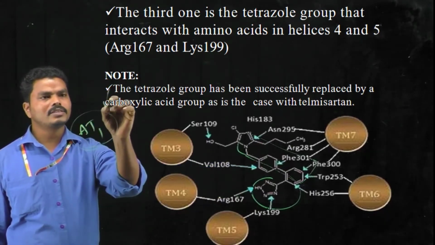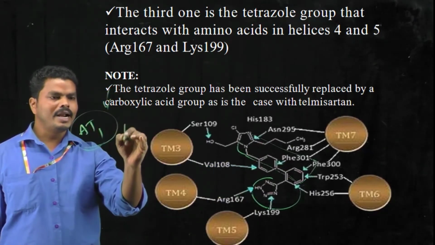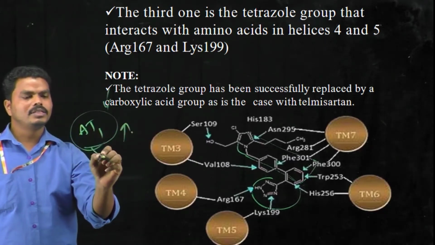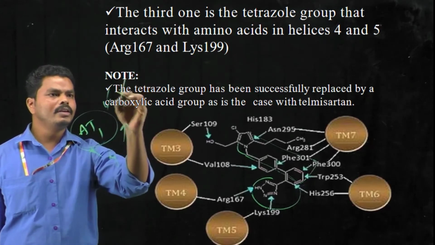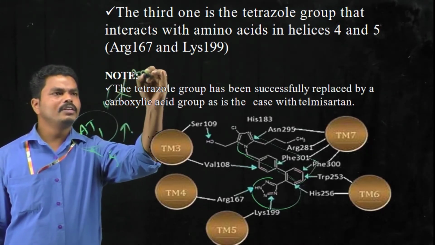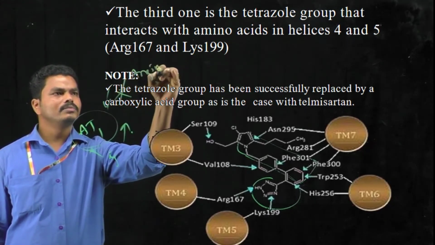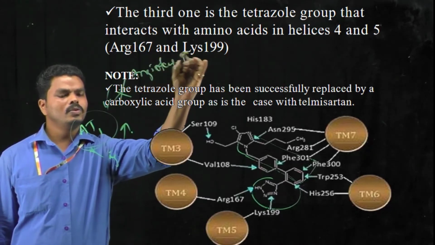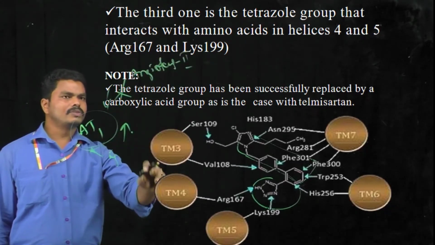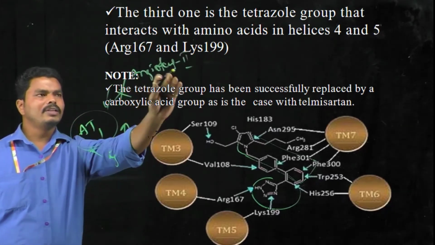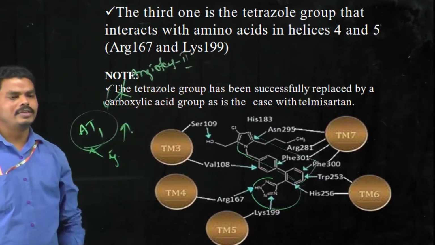When the interactions are increased, the binding to this receptor is increased, and thereby they can competitively inhibit the binding of angiotensin 2 on this receptor. In this way, these drugs will inhibit the binding of angiotensin 2 on the angiotensin 1 receptor.